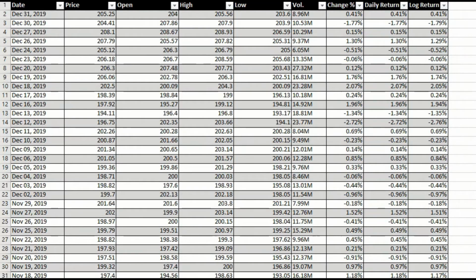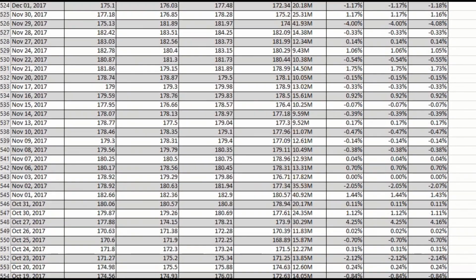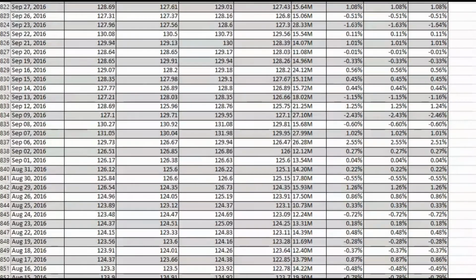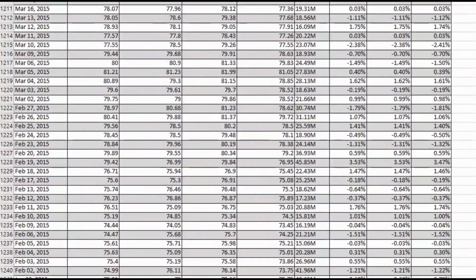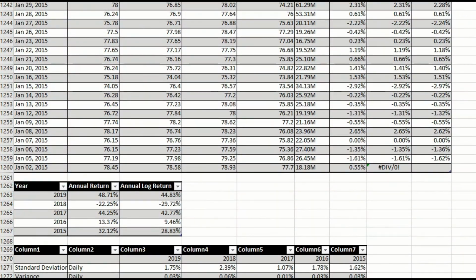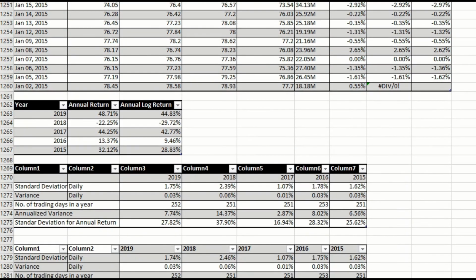Okay, for project 1, the method being used is to find the daily return and daily log return. For daily return, we use the formula: minus the price of today with the price of yesterday, and then we divide the result by the price of yesterday. For the daily log return, the formula is the ln of the price today over the price of yesterday. Then we need to find the daily return and daily log return throughout the year. Afterwards, we can calculate the annual return and annual log return for each year.